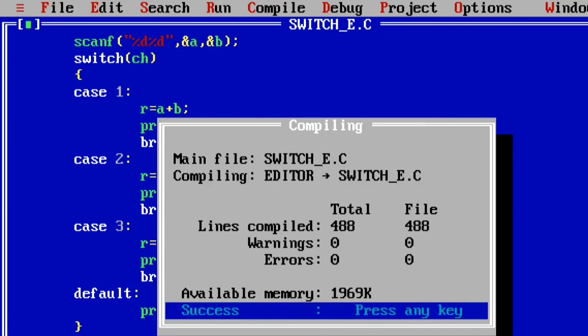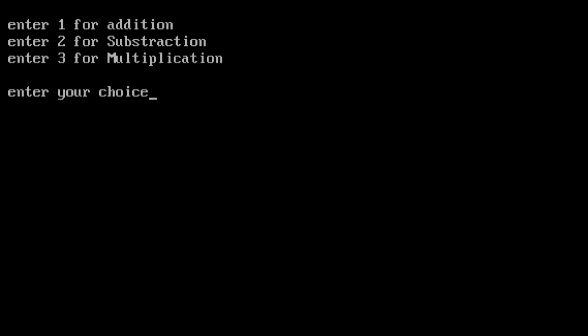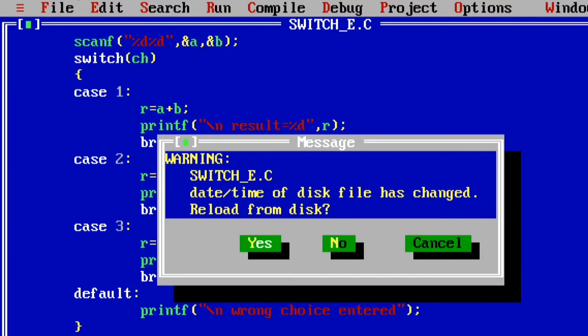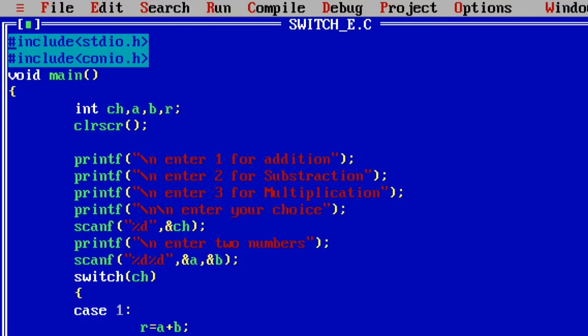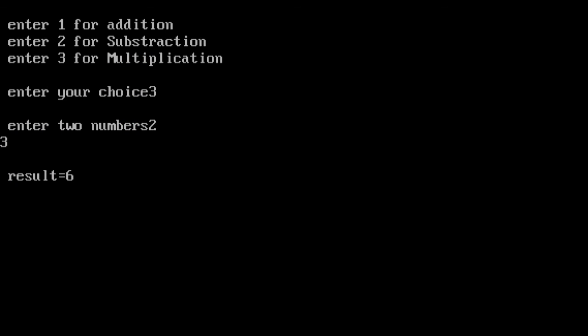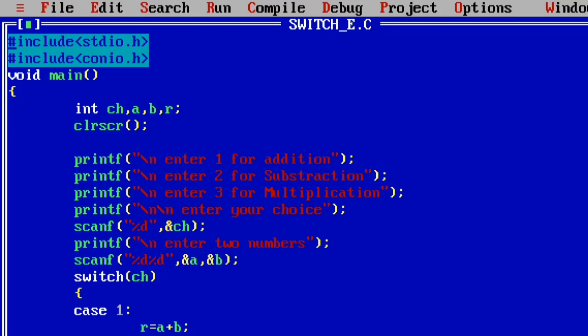Then observe carefully: compile success, then run the program. It asks: enter 1 for addition, enter 2 for subtraction, enter 3 for multiplication. Enter your choice. Now you enter the choice as 3, then press the enter key, and it asks to enter two numbers, that is 2 and 3. Then I see the answer with Alt F5. The result is 2 into 3, that is 6. Like that, the switch statement is executed.